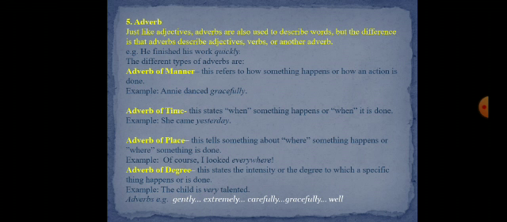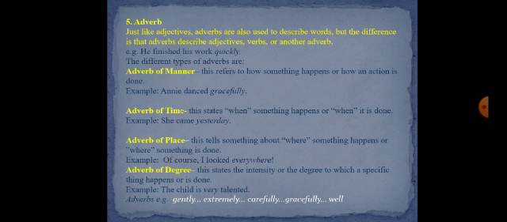This states when something happens or when it is done. For example, she came yesterday. The italicized word yesterday talks about timing of her coming. Now adverb of place tells something about where something happens or where something is done.